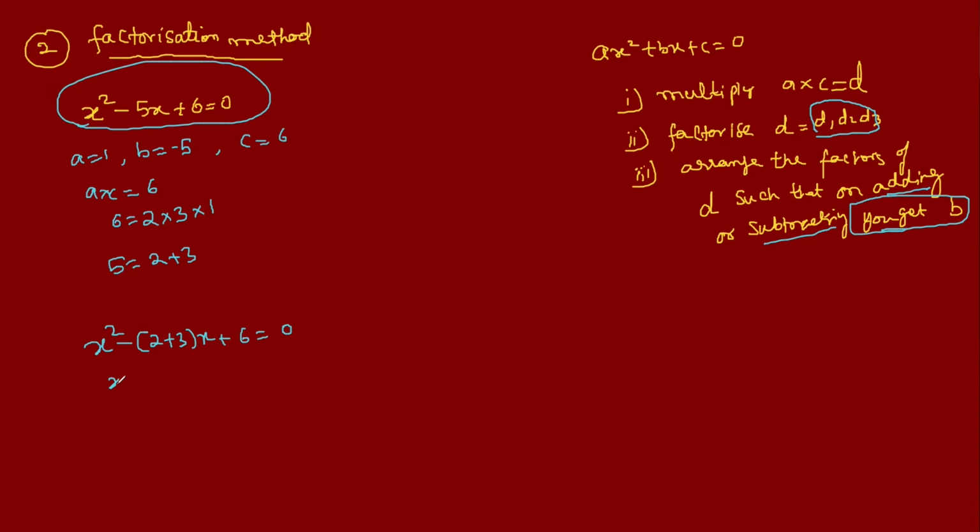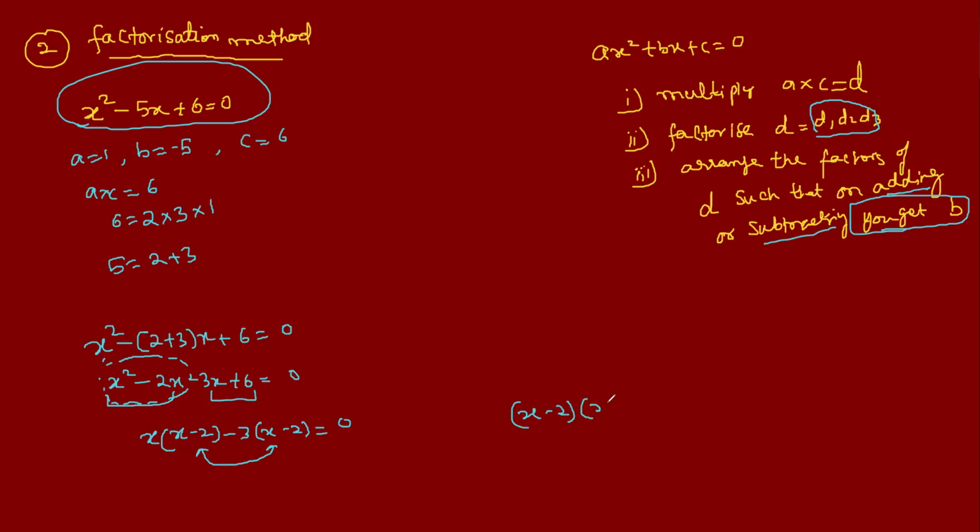When you open the bracket you will get -2x minus 3x. So the first two terms are taken together and the last two terms are taken together. In the first two terms, what is common? X is common, and the last two terms will contain -3 common. In both terms you are getting x minus 2 common, right?